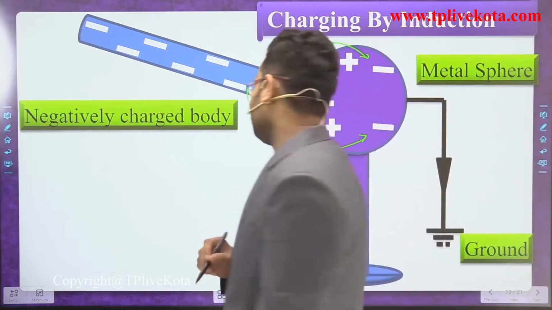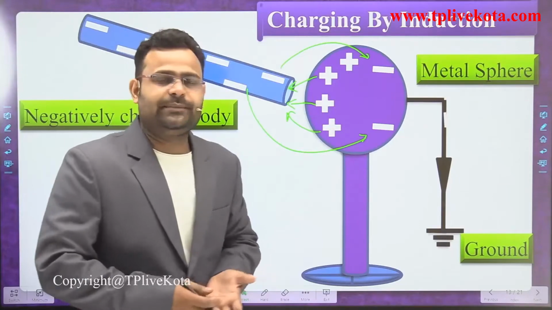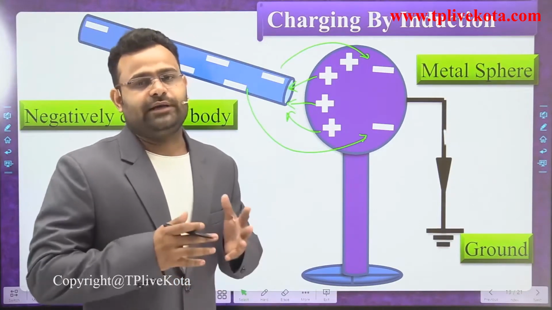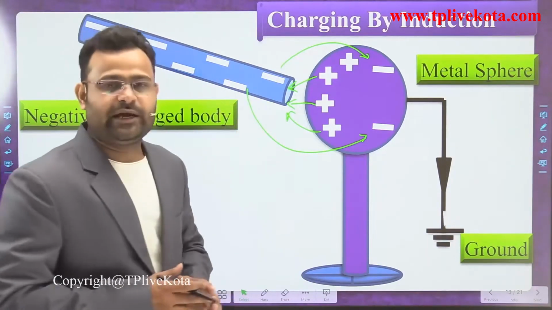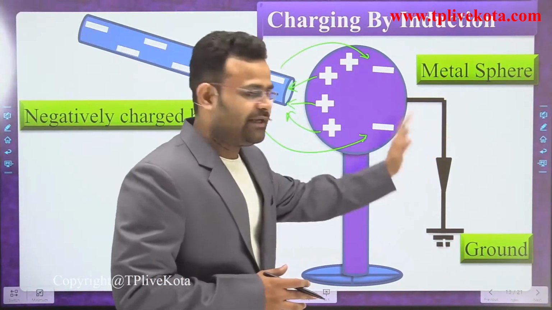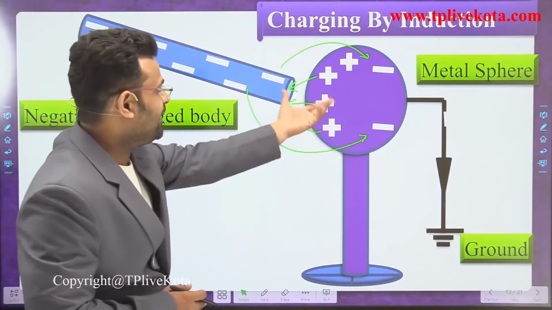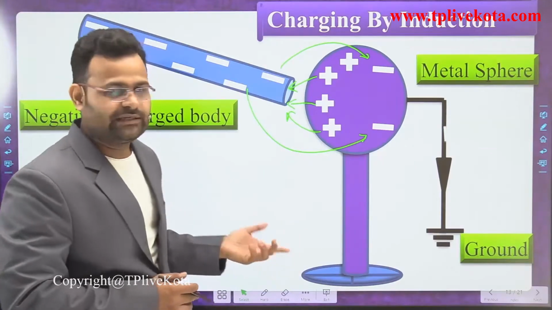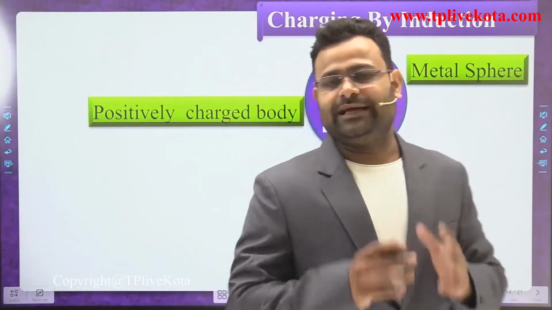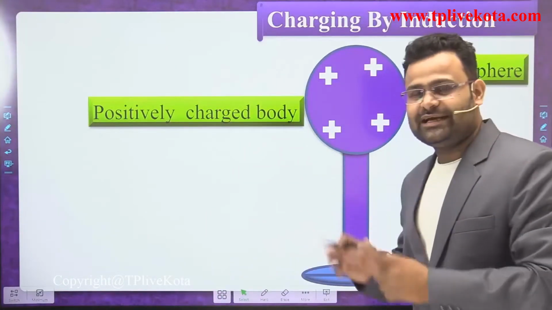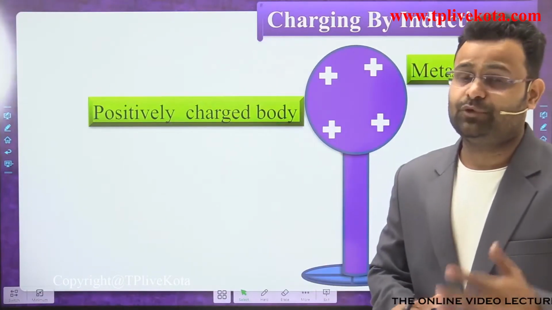So what happened, dear students, in that neutral body? Only positive charge will remain because of the repulsion of the negative charge particles. The negative charge particles repel all the negative charges and all move to the ground. Then it has only some positive charge remaining. When we remove the other body, that body, which was initially neutral, finally becomes positively charged.